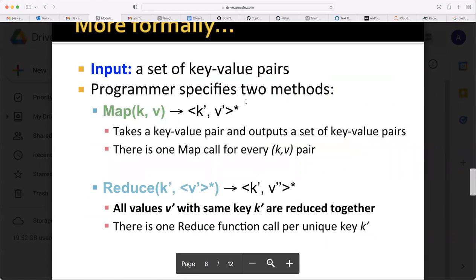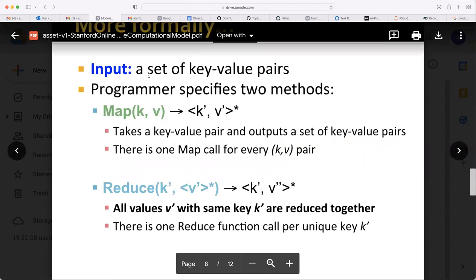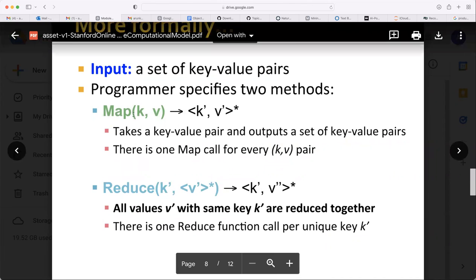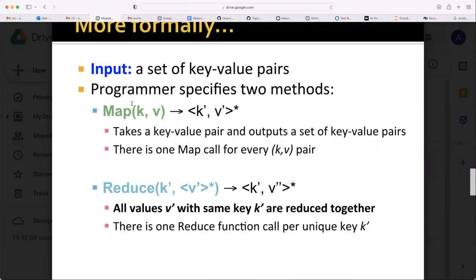So, more formally, the input is a set of key value pairs. Then the programmer specifies two methods, map and reduce. We need to say what the key is and what the value is. Here the key is the word, the value is the frequency. Map takes a key value pair and outputs a set of key value pairs. There is one map called for every key value pair.